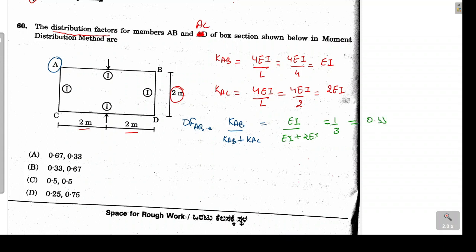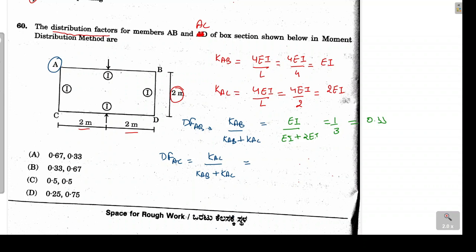Similarly, I can calculate the distribution factor for my AC member. For AC, the formula will be stiffness of AC divided by the total stiffness at joint A. At joint A I have two members, so I have to consider again the stiffness of AB and AC together. Now let's substitute the values again.